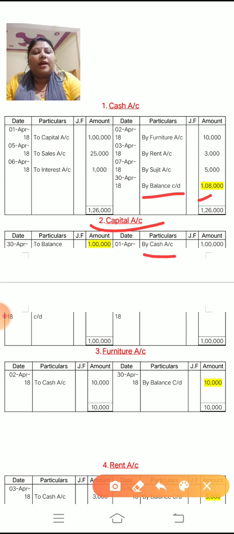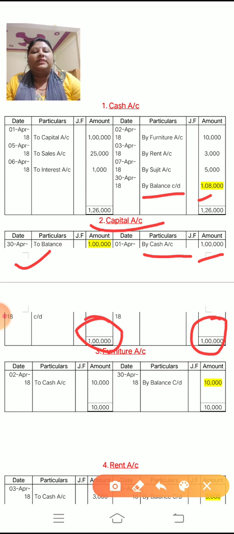Now by cash you have to write down the amount. Now there is no other transaction of capital, so balance on both sides you have to write down, and here the answer will be on which side? Debit side. The answer is 1 lakh, because here there is only one entry, and that is on the credit side. So when you do the total, the answer will be on the debit side. And the date of balance c/d, always remember, is the last day of the month. So here the month is April, and the last day of April is 30. So 30 April 2018, 1 lakh.